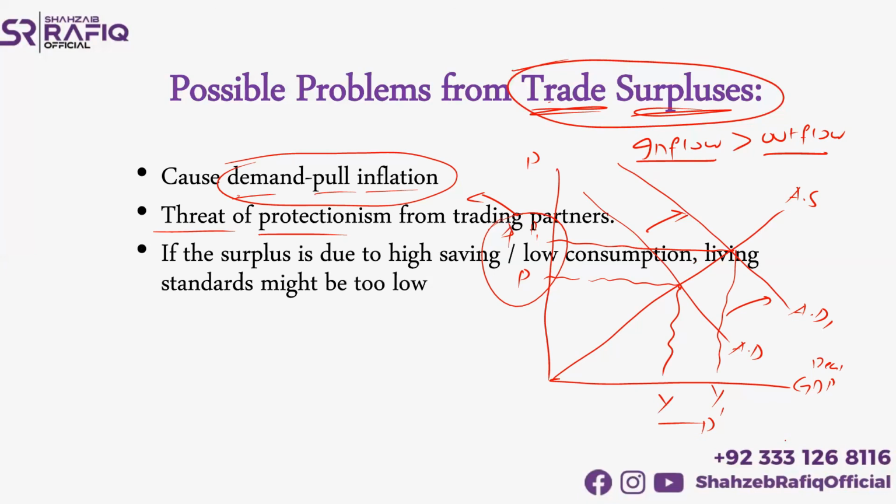The third problem from trade surplus is if the surplus is due to high savings or low consumption. So basically, we can see there's a trade surplus, but there will be a fall in living standards. The living standards will fall if the surplus is taking place just because of high savings in an economy or low consumption in the economy. So these are the possible problems that come from trade surplus.